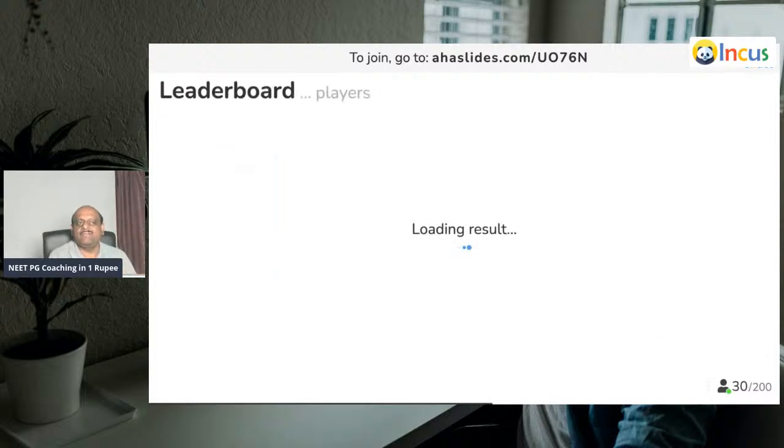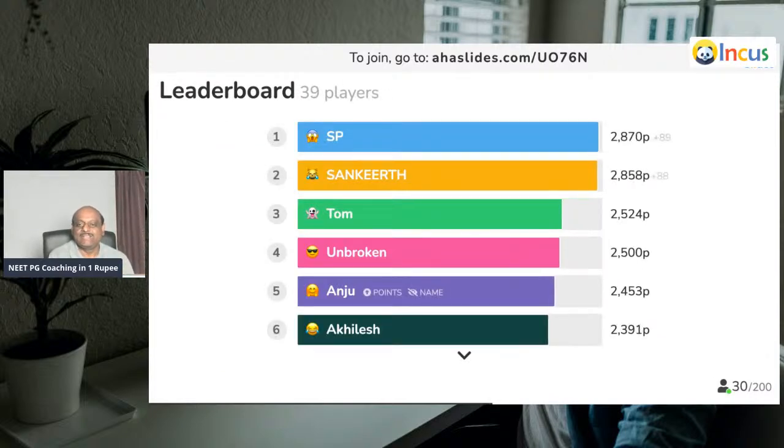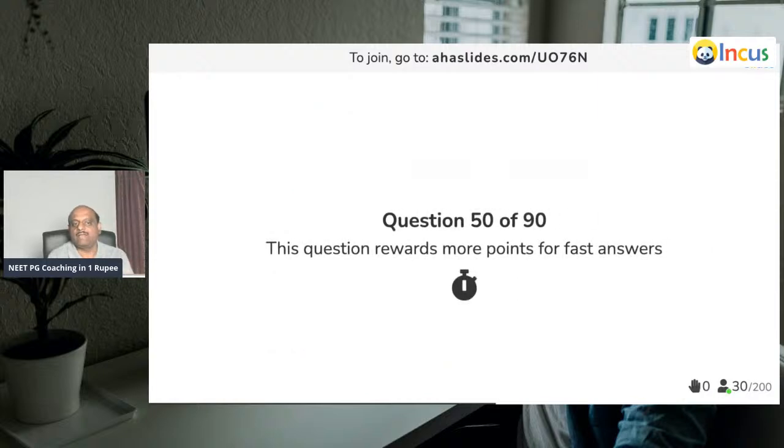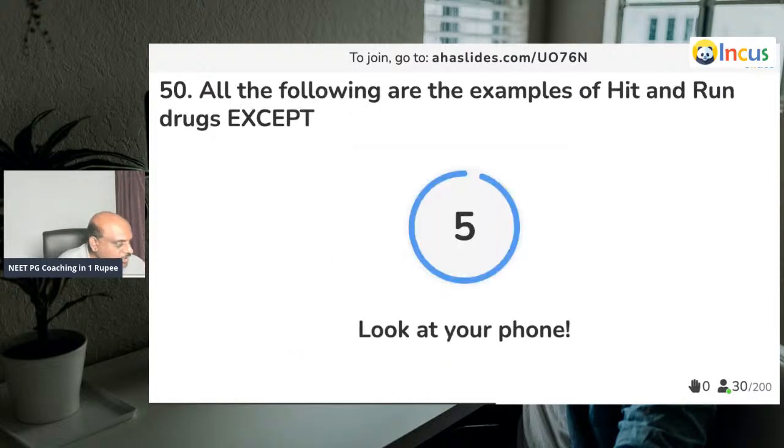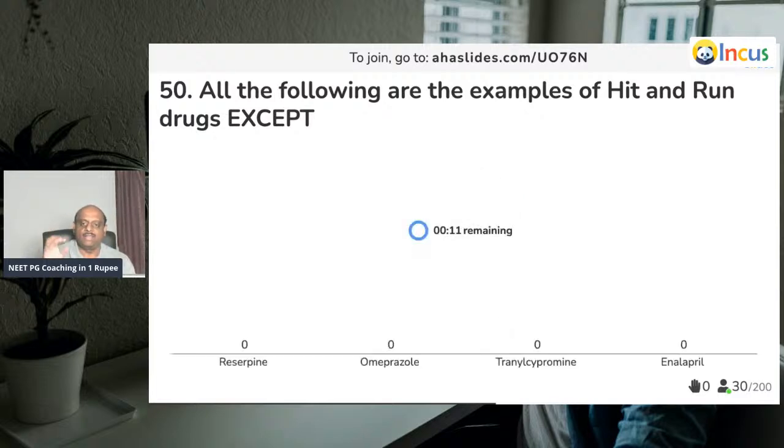Nobody will give intravenous vaccination, right? So SP, Sankit, Anju have correctly answered. Question number 50. Come on, doctor. All are examples of hit and run. Ramakrishna Lingari, Rajkumar, Manoj.